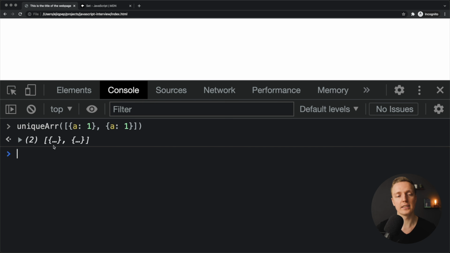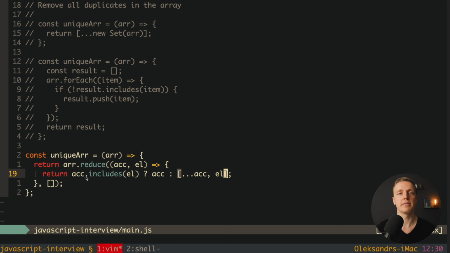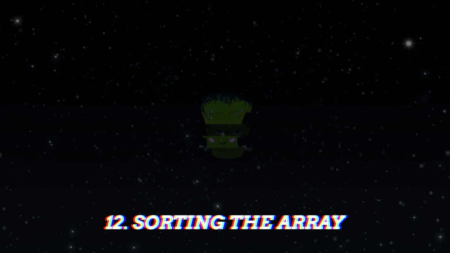As you can see, it still doesn't work with objects, which is totally fine, and it works with primitives because here one was removed from our array. So as you can see, you have 3 different variants to implement uniqueness in array. And actually all these 3 variants are completely fine to show on the interview.